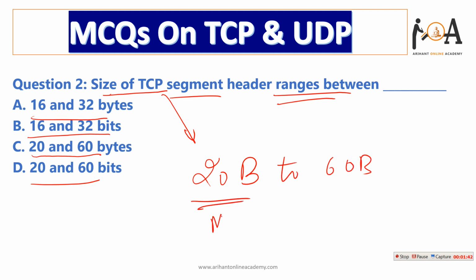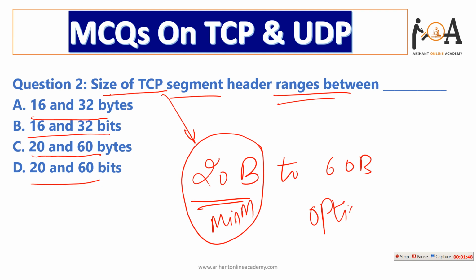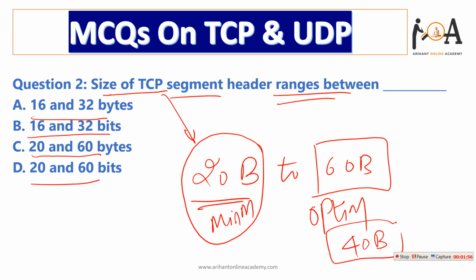The minimum size is 20 bytes, but if you add options for extra information, then you can add a 40 byte option field. So the TCP header size is 20 to 60 bytes. Option C is the correct answer.